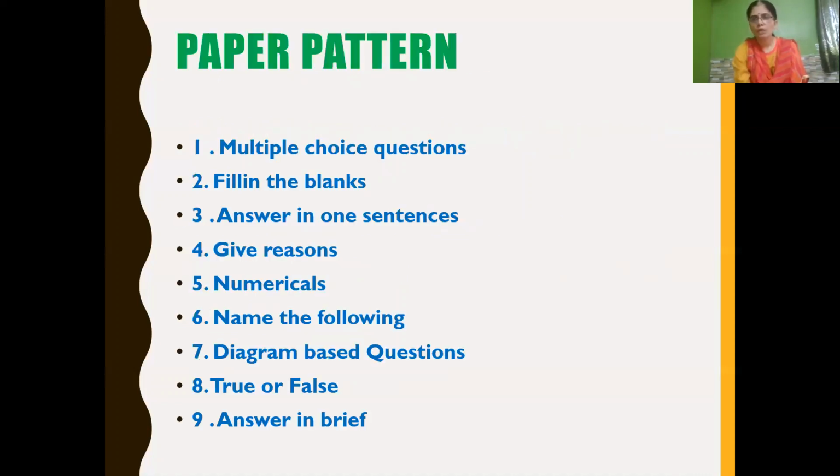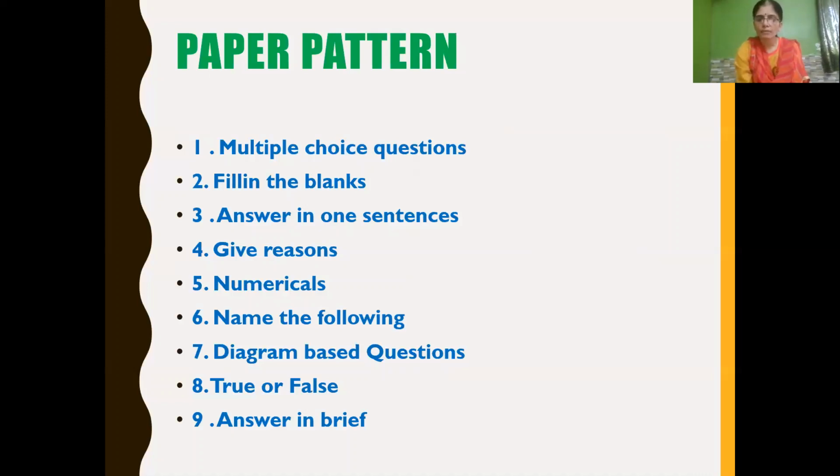And now we'll see the different paper pattern, the different types of questions you may get during this SA1 exam. You may get multiple choice questions. Questions with multiple answer options will be given, and you have to choose the correct option for the given question. Then fill in the blanks will be there. Also for the answer, options will be given. You have to select the correct option. Answer in one sentence, and this question with answer in one sentence will also be in the form of different options. You have to select the correct option.